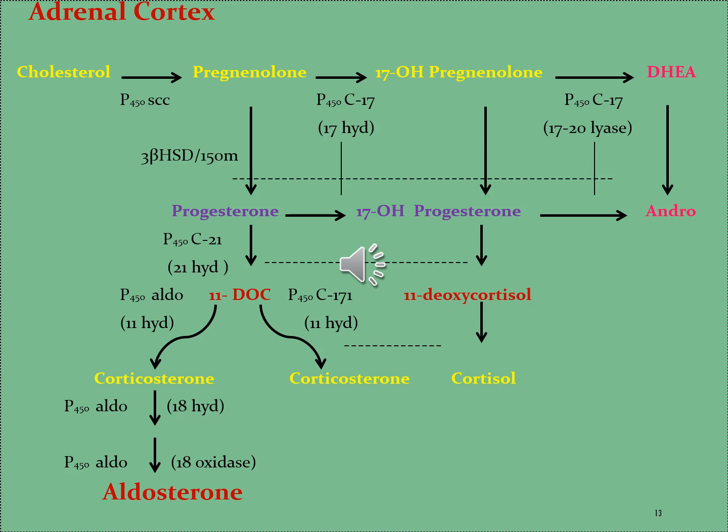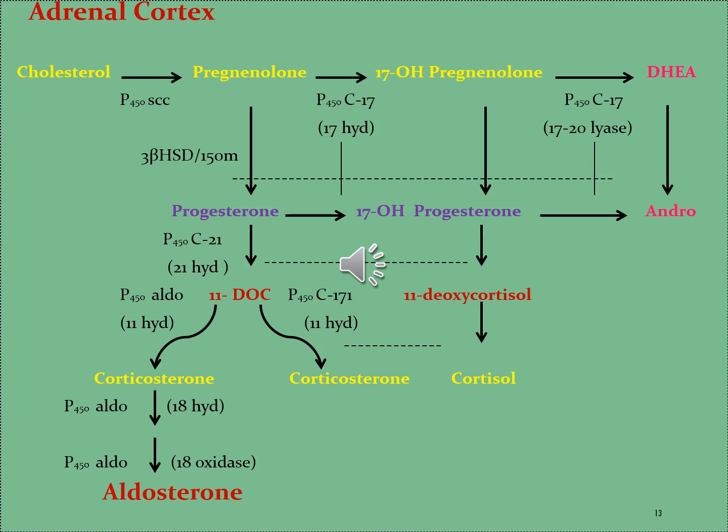So, in the second step, the pregnenolone is converted into 17-hydroxypregnenolone by the effect of enzyme P450 C17, which is the single enzyme mediating both 17 alpha hydroxylase (steroid 17 alpha monooxygenase) and 17,20 lyase activity in the synthesis of steroid hormones.